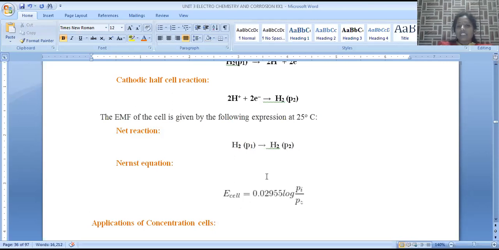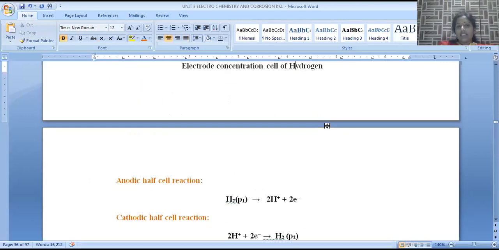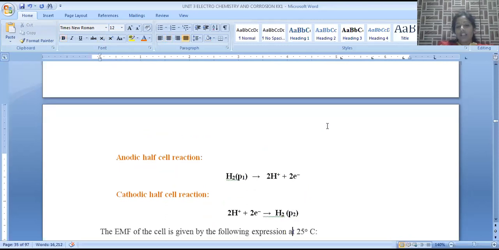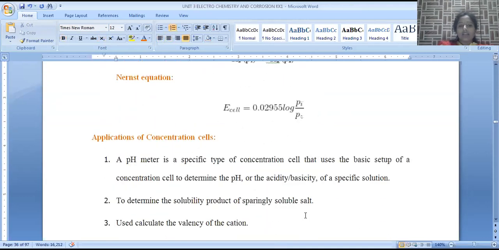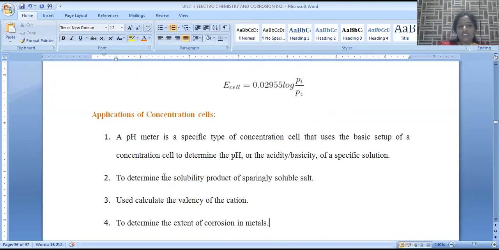P1 pressure is greater than P2 pressure, so the hydrogen of P1 pressure is involved in the loss of electrons and possesses oxidation potential, whereas the hydrogen of P2 pressure acquires the electrons from the anodic compartment and is converted into hydrogen of P2 pressure.